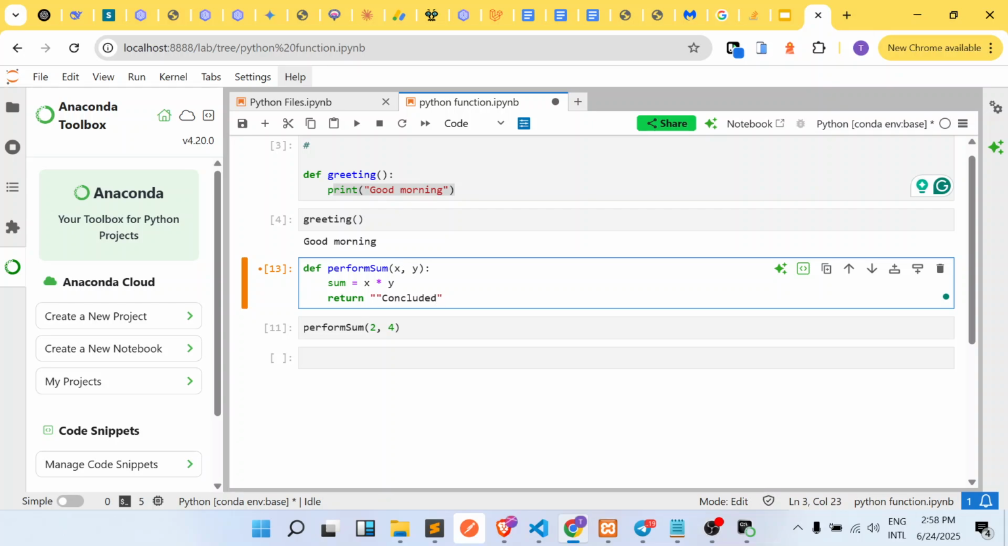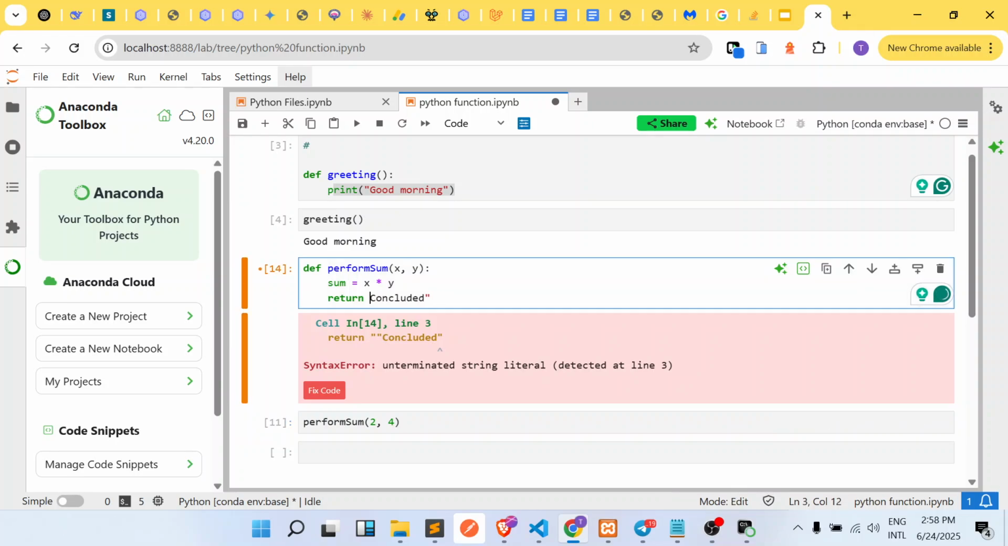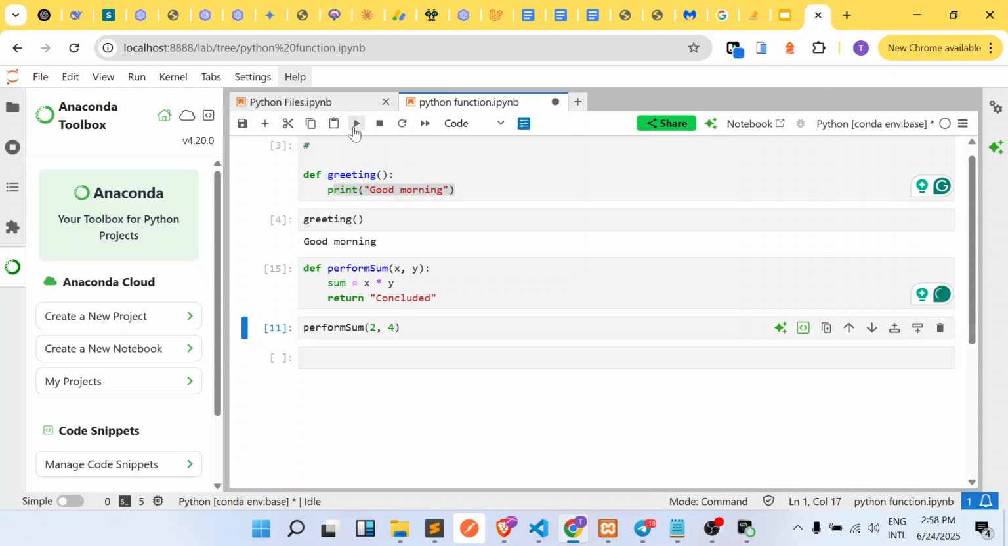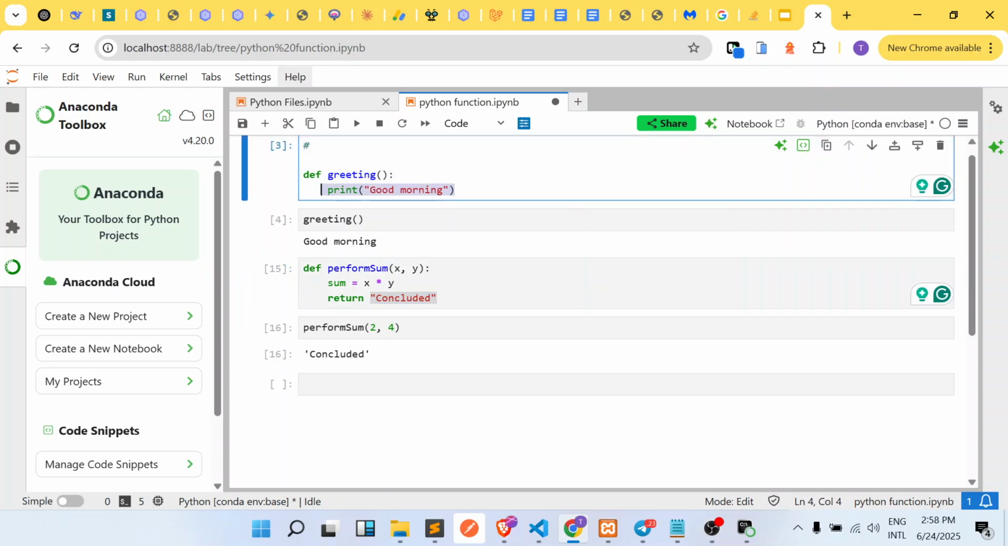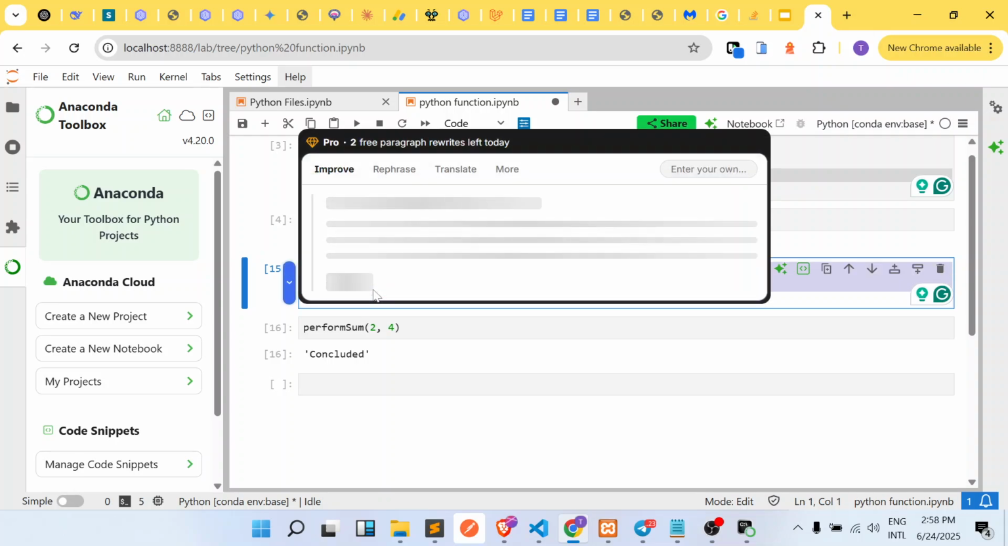Okay, so we can do this, and when we run this now, it is going to say we have an error here. So let's add that and save this. If we come here now and run, it's going to return concluded for us. So it is independent of whatever the function is doing right here. It is simply going to return what you specify. Okay, so that is simply how you define a simple function and how you call a function. It is as simple as that.